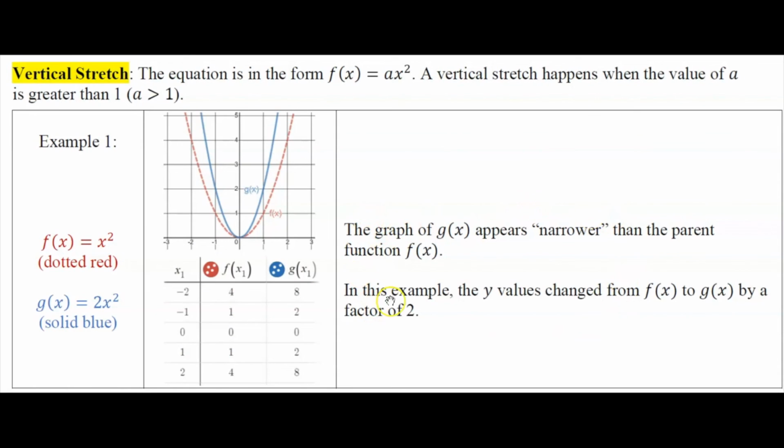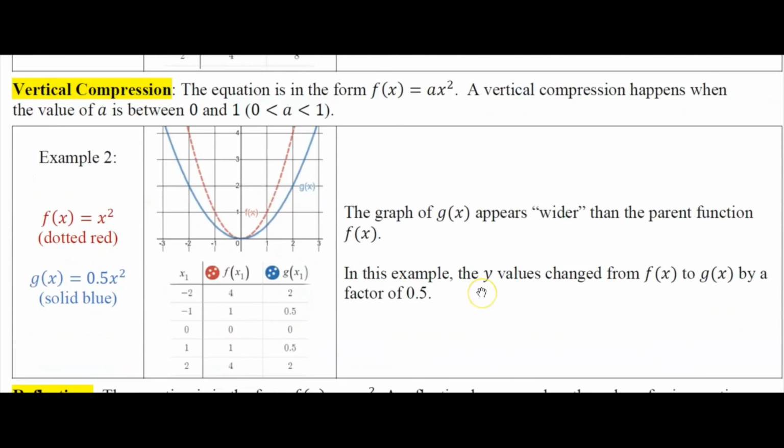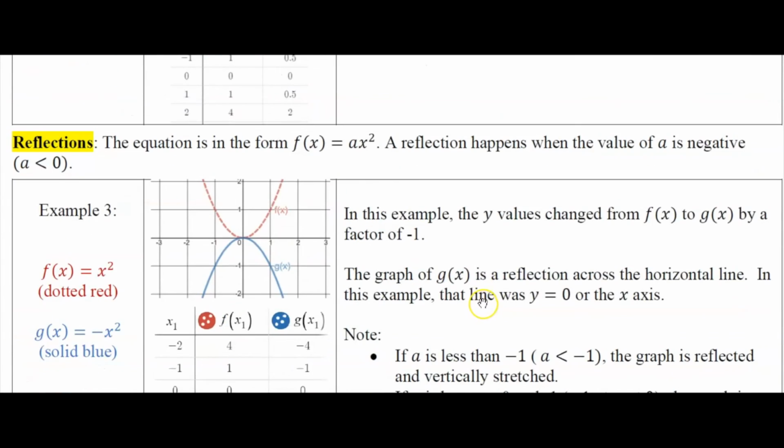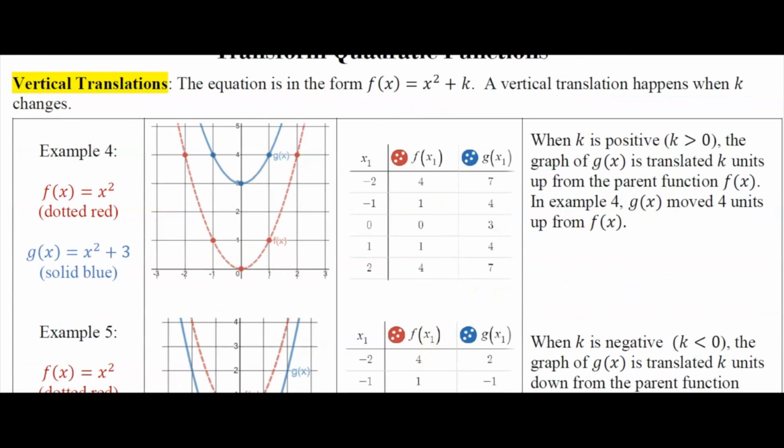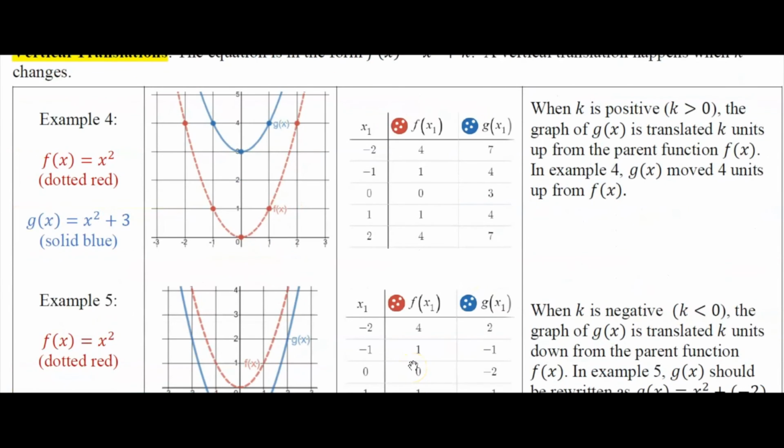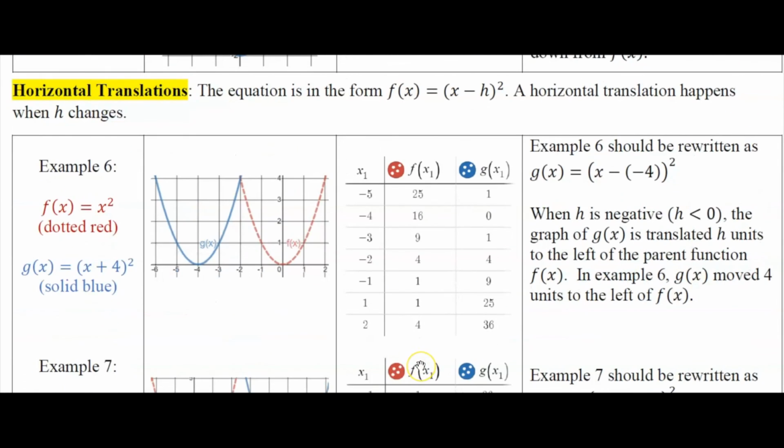And on the right, there's some information about how the graph of g of x looks compared to the graph of f of x. And there's also an explanation about the particular example that's on the left-hand side. So we have vertical stretch, there's a vertical compression, a reflection, and then we have vertical translation and horizontal translation.